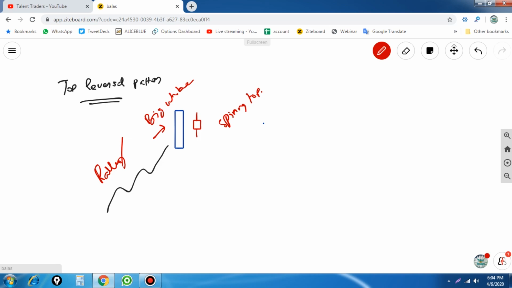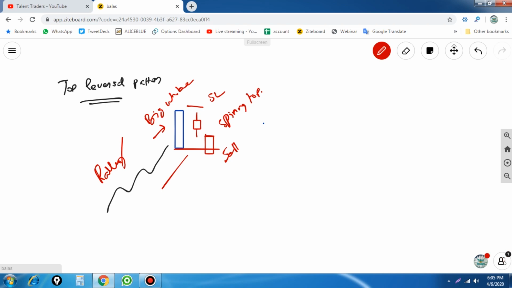So where are we going to do the trading and how are we waiting for the trade? Whenever the market breaches this lower level, we are going to find new trade opportunities. When the market starts falling from here, breaking below this low, we are going to take a sell opportunity here, with the high as the stop loss. So this is the top reversal pattern using the spinning top candle.